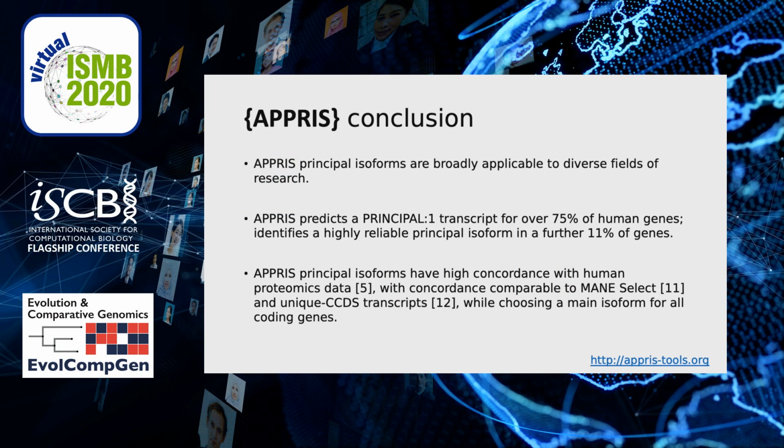In conclusion, APPRIS principal isoforms are broadly applicable and are potentially useful in diverse areas of scientific research. Identifying the most functionally relevant or the most representative isoform is an essential first step in any genomic analysis. Following recent updates, APPRIS predicts a principal 1 transcript for over 75% of human genes in GENCODE version 34 and identifies a highly reliable principal 2 or principal 3 isoform in a further 11% of genes using Trifid or Proteo respectively.